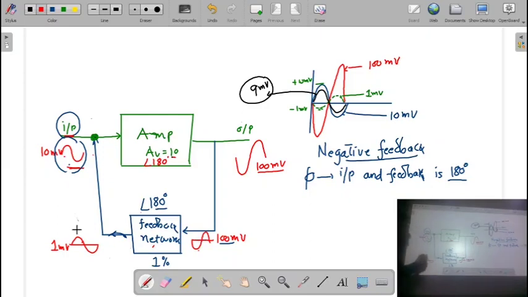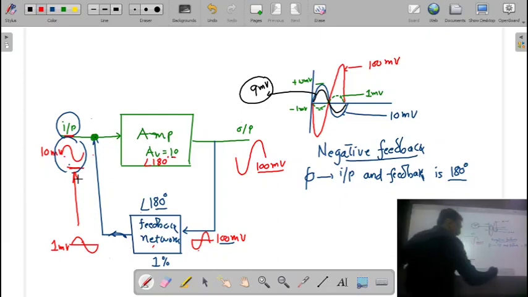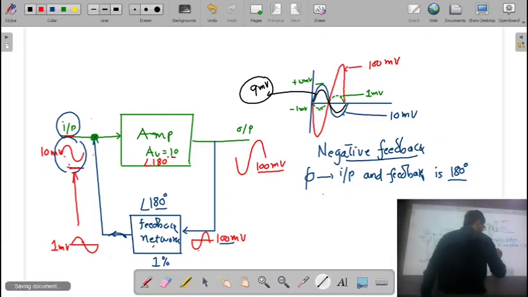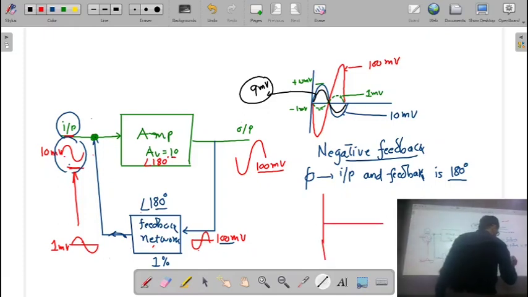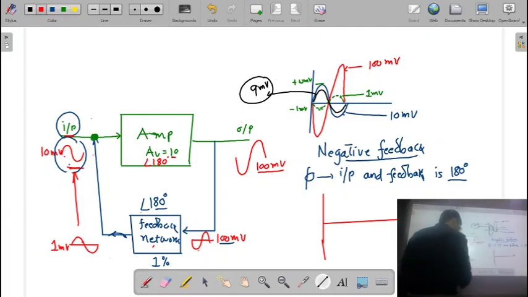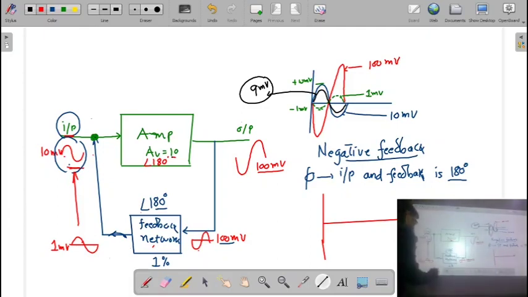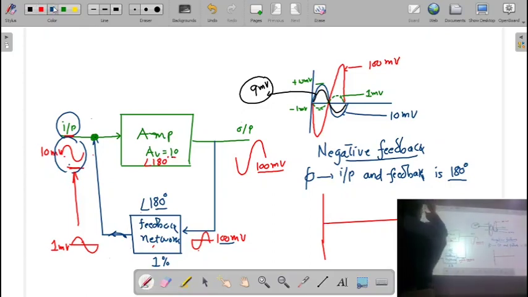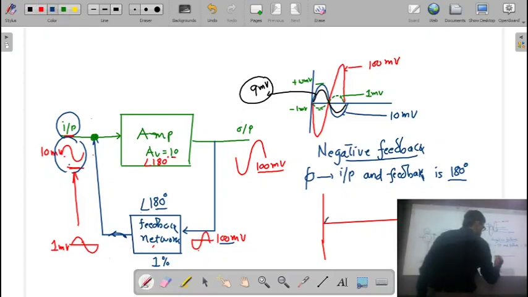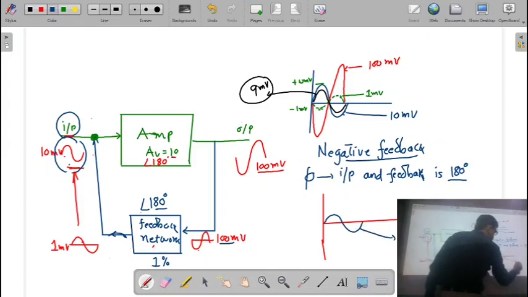Now this signal is going to be combined with your input signal. So let us say again I will draw this. My input signal, remember, is 10 millivolt.